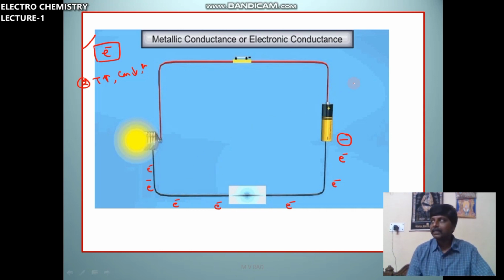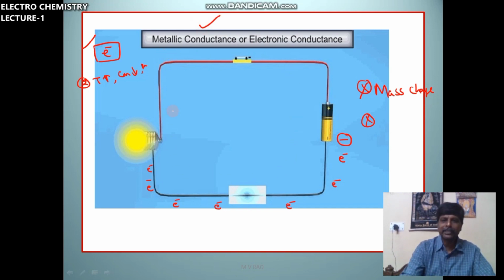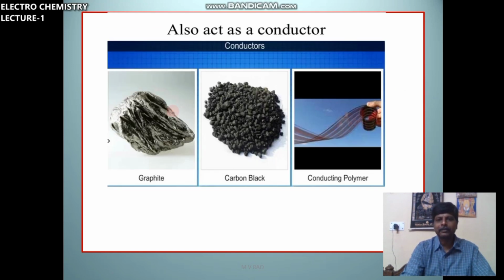You can see on the current poles, there is no change in mass. There is no chemical change also here. There are no oxidation and reduction reactions in these conductors.